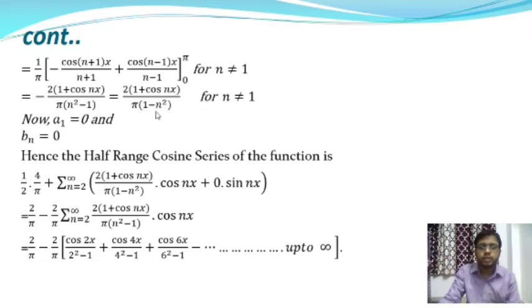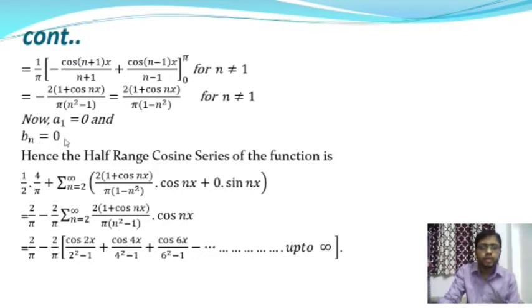So therefore the value of a_n is equal to 2 into (1 + cos n pi) by pi into (1 - n square) for n not equal to 1, and at n equal to 1, that means a_1, it will be 0. When we put n equal to 1 in equation number 1, we will get a_1 equal to 0.